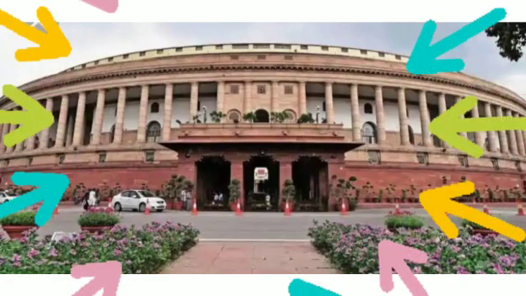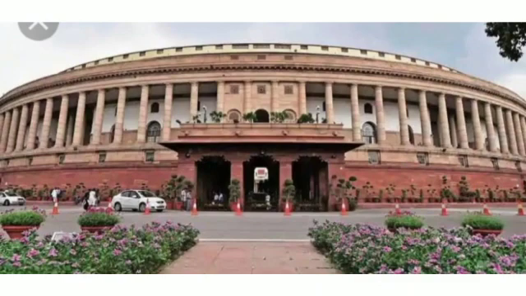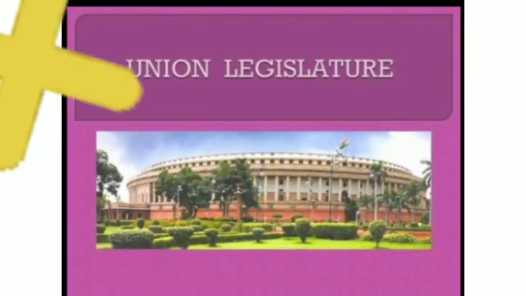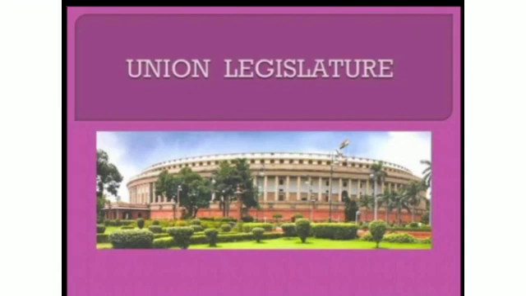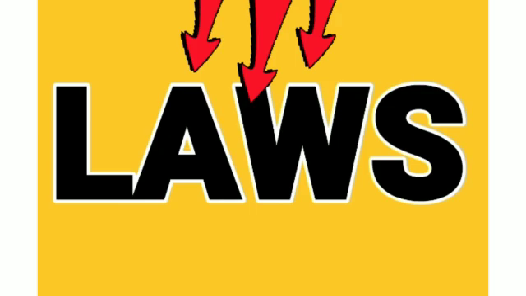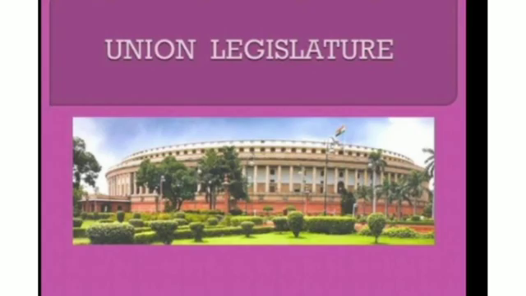You have all seen the parliament house in India. This Parliament House is known as the Union Legislature. The legislature makes legislations. Legislations means laws. So you have to remember that the Union Legislature makes laws for the country.